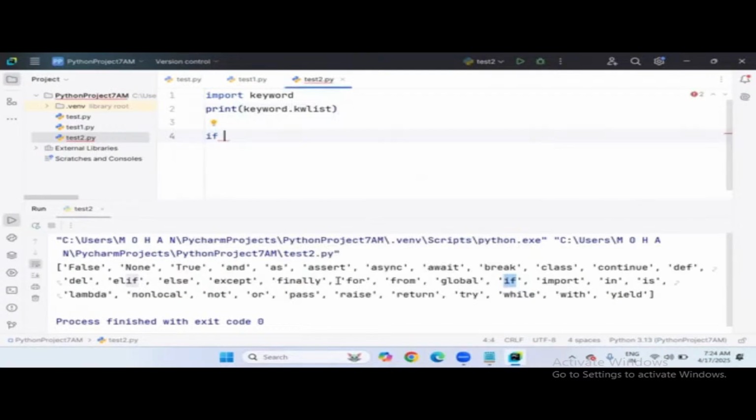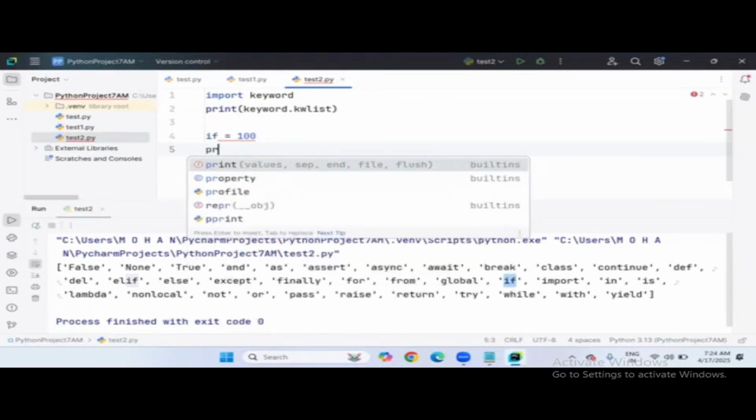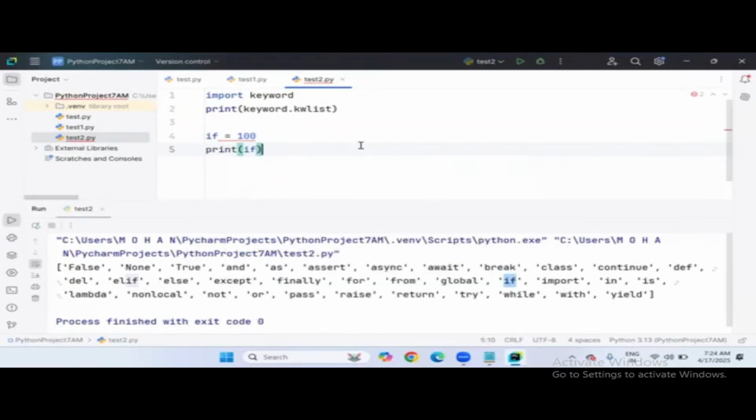Testing the condition. Even in an upcoming session, I'll introduce what is if and else and all these things. So if is a keyword, it is used to test a condition. But I am using this if keyword how? As a variable. Like how we define a equals 100, in the same way I define if equal to 100. I'm trying to print if, you will get a syntax error.